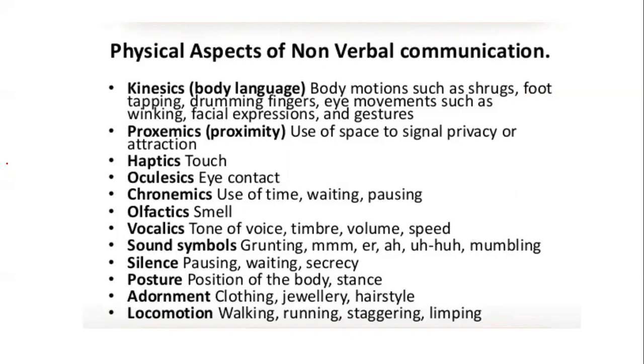Like for kinesics, proxemics, haptics, oculesics, chromatics, olfactics, vocalics, sound symbol, silence, posture, adornment, and locomotion. They will be giving you some related statements or concepts related to these words, and you have to identify them. For example, body gestures and movements come under kinesics. They will not give you any clue word. Maybe they will give you a clue like body gestures, movements, but you have to identify what exactly it is.